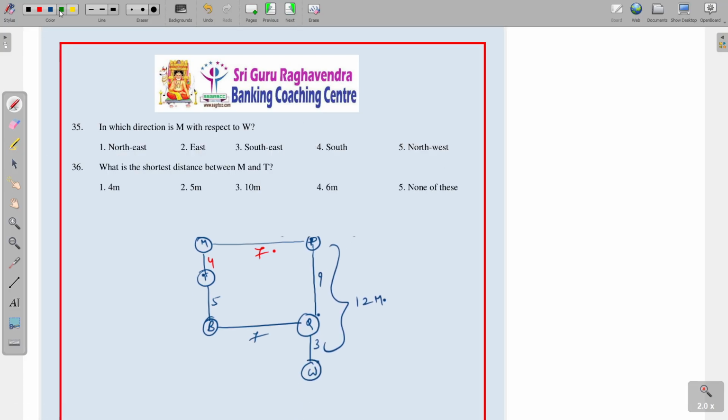See the first question. Which direction is M with respect to W? M is here and W is here, so it is northwest. Northwest is the answer. What is the shortest distance between M and T? That is 4 meters. Next.